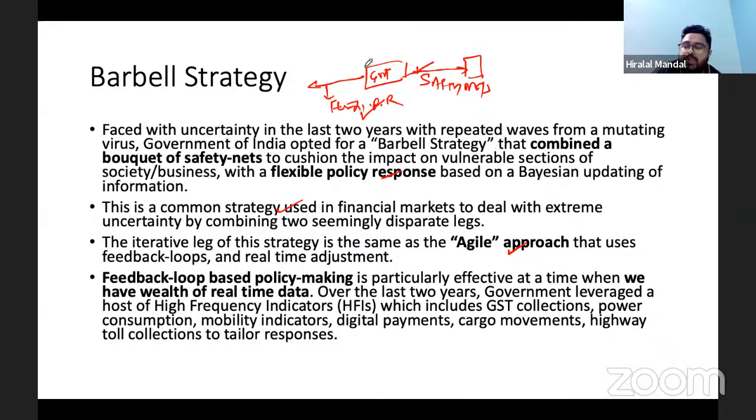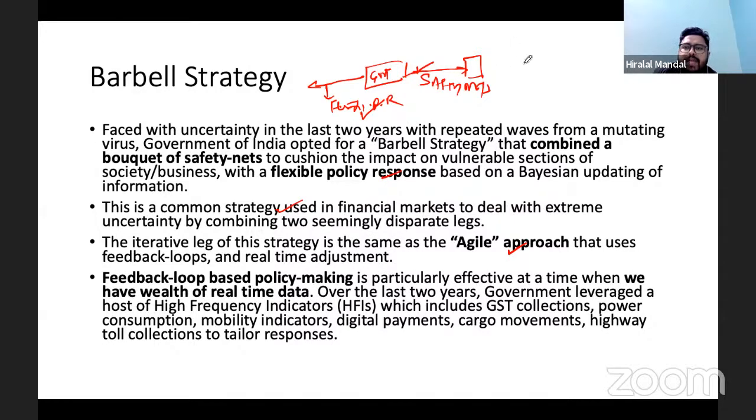Have you got that point? What is the barbell strategy? Anyone has a doubt with this strategy? Anybody has a doubt with respect to the barbell strategy? You can raise the doubt. If you have not understood, please raise it. Okay, nobody has a doubt.